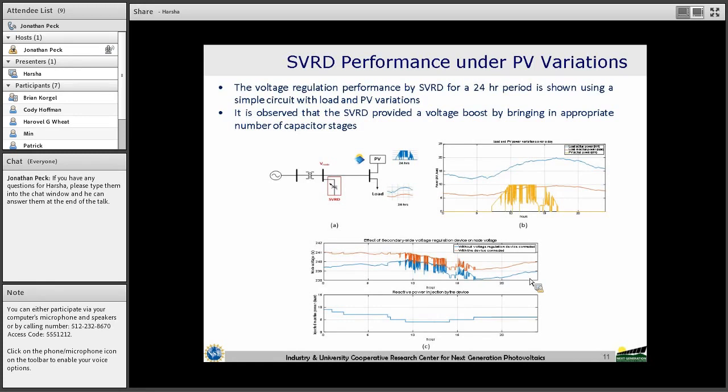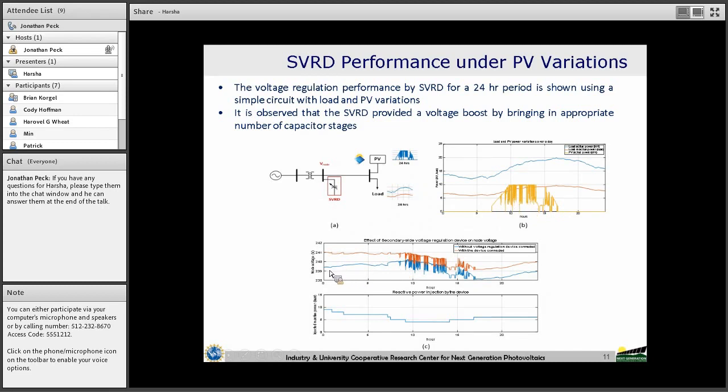So here we considered the influence of PV variations. In this circuit we placed SVRD, and we connected both PV with variations and the load. We performed a 24-hour simulation, that is a daily simulation. The load profile is this, and the PV profile is this. We have a lot of fluctuations in the PV profile.